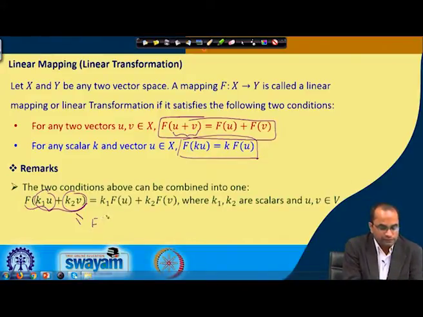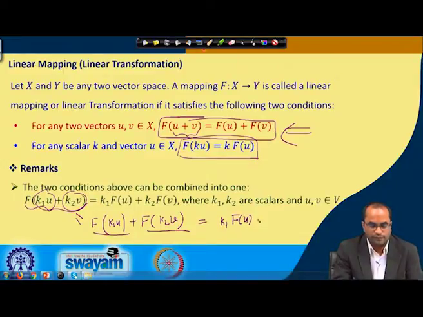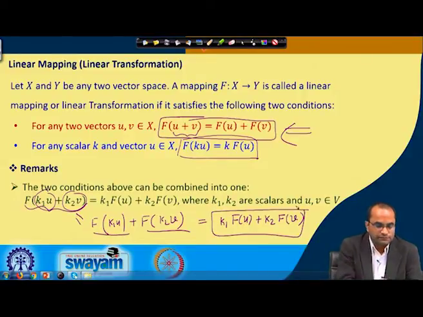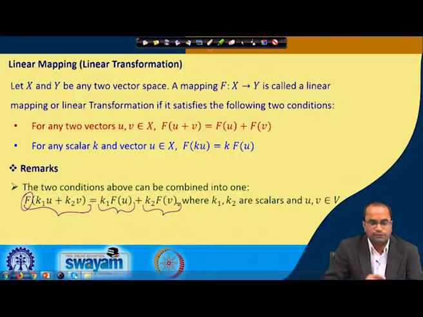In the first step, we think of it as k1 u and then plus k2 v. This is exactly condition number 1, and condition number 2 gives now that this should be equal to k1 f(u) plus k2 f(v). So, both the conditions are satisfied once f applied to k1 u plus k2 v is equal to k1 f(u) plus k2 f(v), and then we can call that the given transformation is a linear transformation.